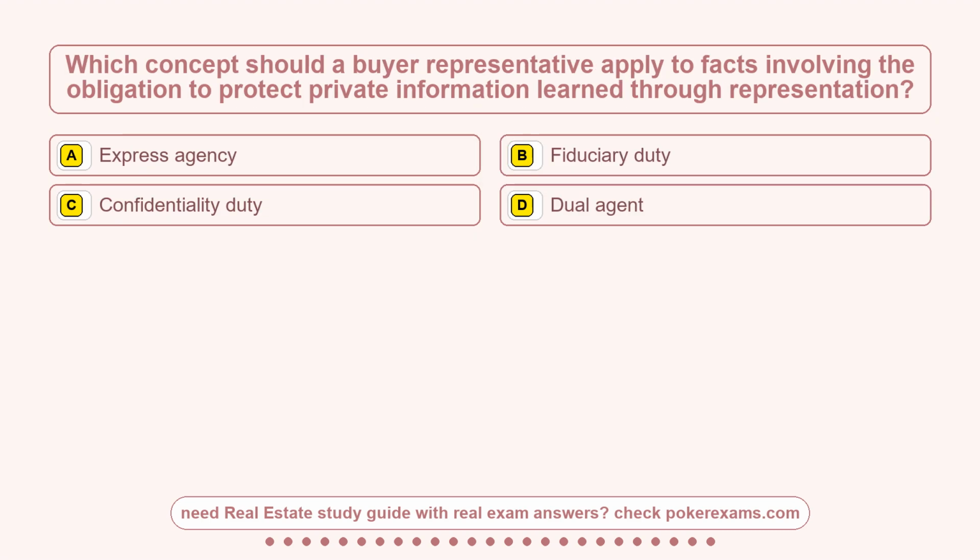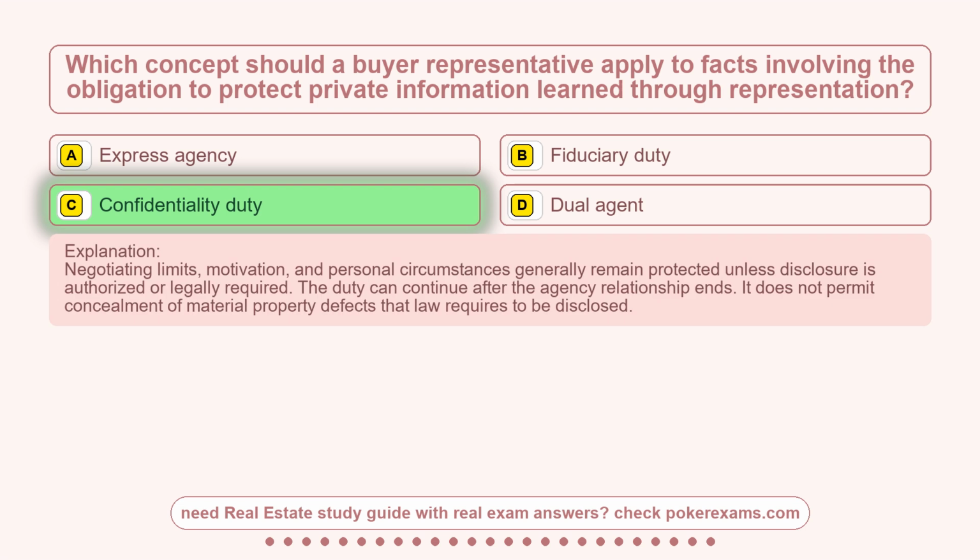Question 2. Which concept should a buyer representative apply to facts involving the obligation to protect private information learned through representation? Option A, express agency. Option B, fiduciary duty. Option C, confidentiality duty. Option D, dual agent. The correct answer is option C, confidentiality duty.